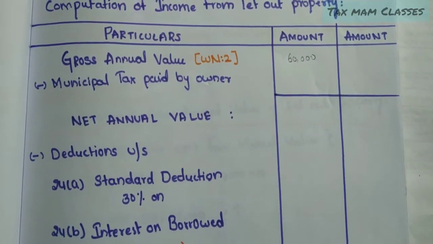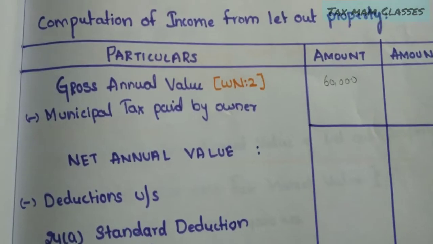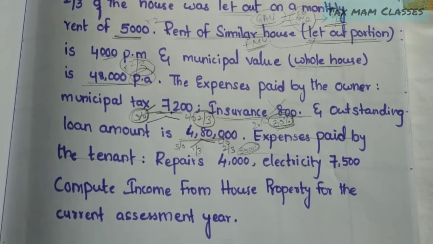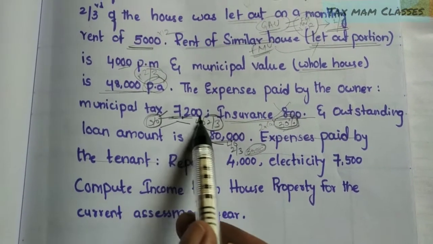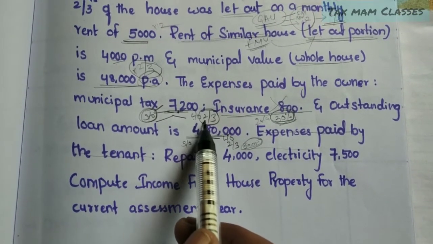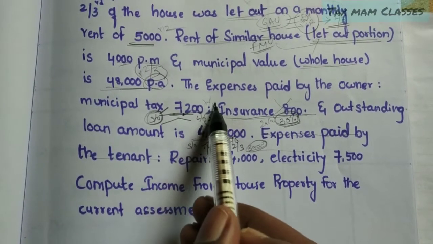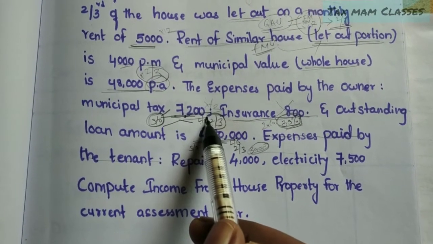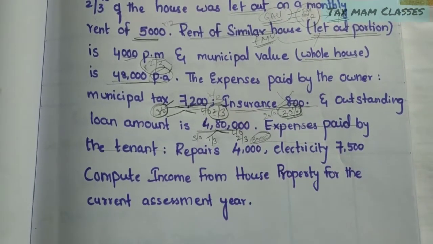See the next thing, we have to take the municipal tax paid by the owner. So let's see the question for the municipal tax. See, the expenses paid by the owner is municipal tax 7,200. For the let out portion we have to take only 2/3 of the amount. So 7,200 into 2/3, what amount will we get? We will get somewhere around 4,800. So we have to take that 4,800 into the statement.